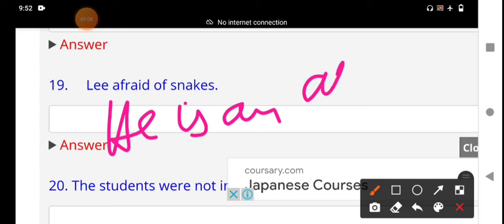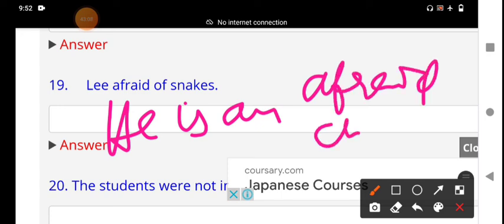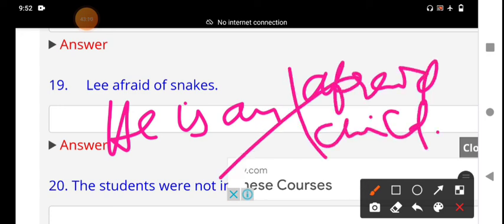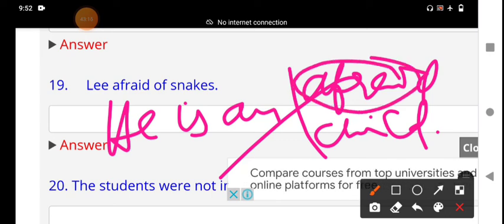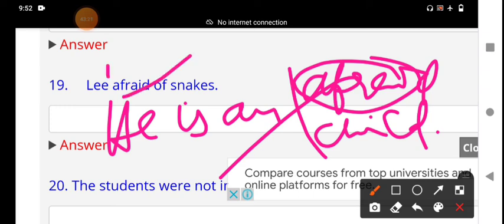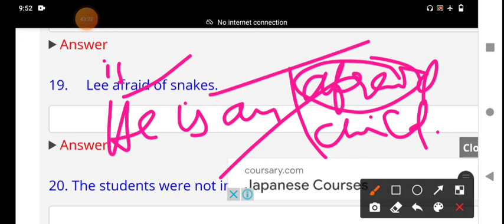an afraid child." "Afraid child" is a wrong construction. You should not use the adjective attributively. We should use the predicative adjective: Lee is afraid of snakes. That is the explanation, my dear students.